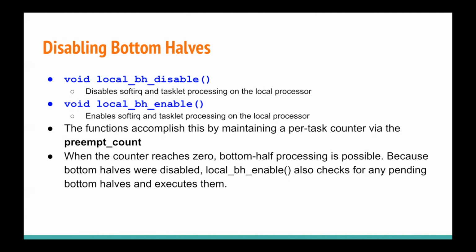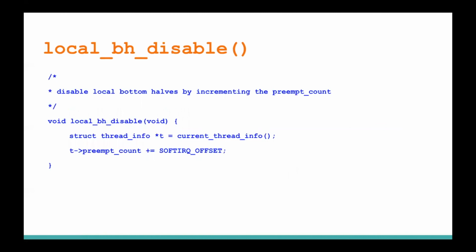So let's check the code for these two functions. So here you can see that it is simply getting the pointer to the thread info, and it is the task struct. So in that task struct, we have a variable preempt count. So it is incrementing that variable with the help of a specific value, the soft IRQ offset value.